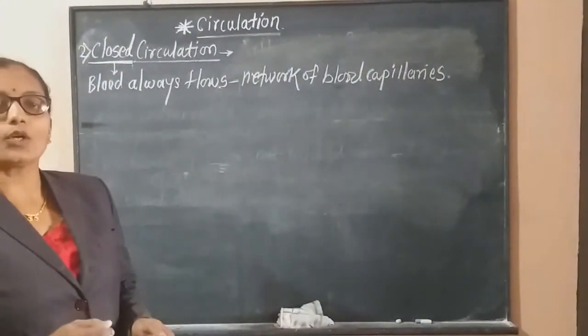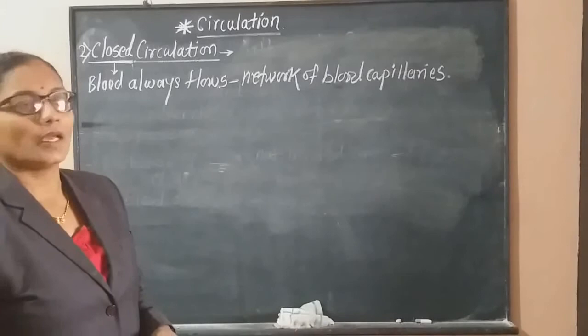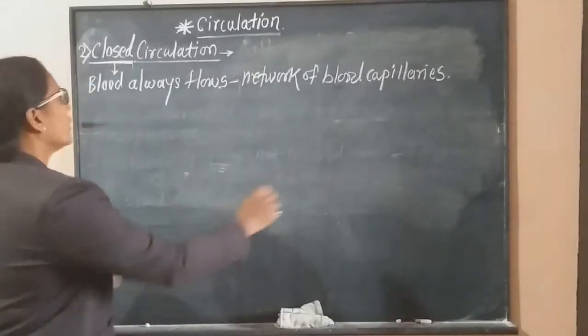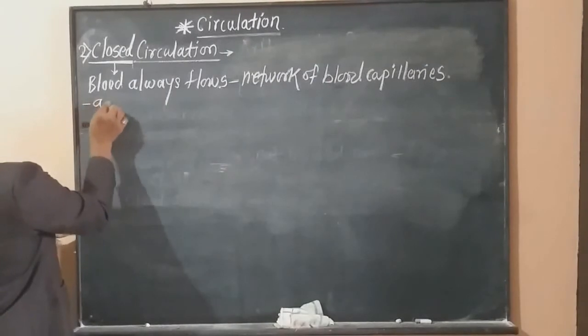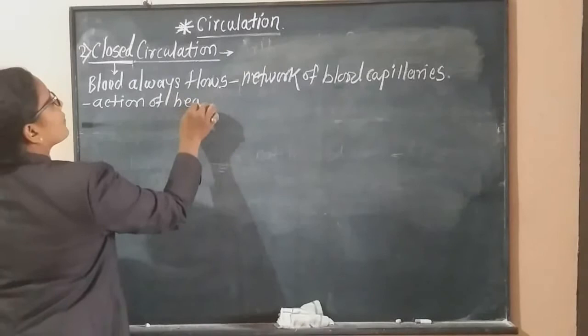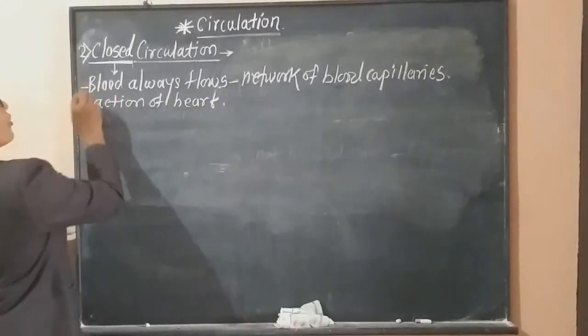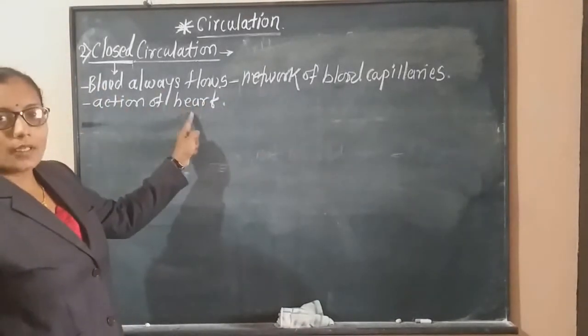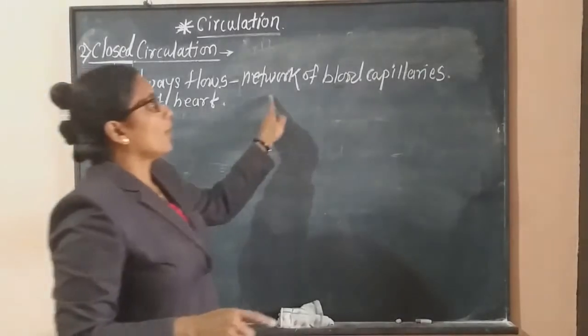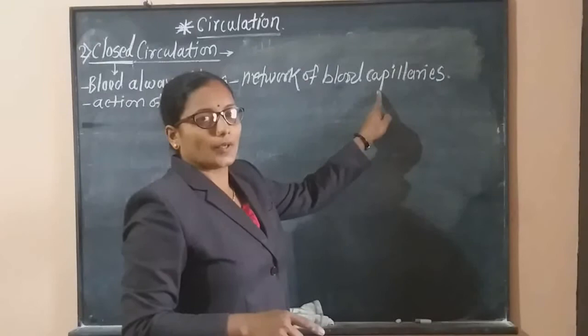Now this blood always circulates throughout the body inside the blood vessels. There is a network of the blood capillaries, and this continuous circulation or blood flow is under the action of the heart. Due to the pumping action of the heart, this blood always circulates through the body with the help of the network of blood capillaries.